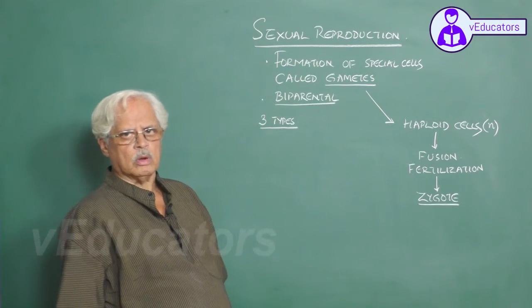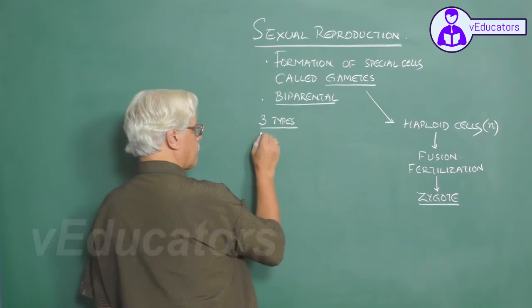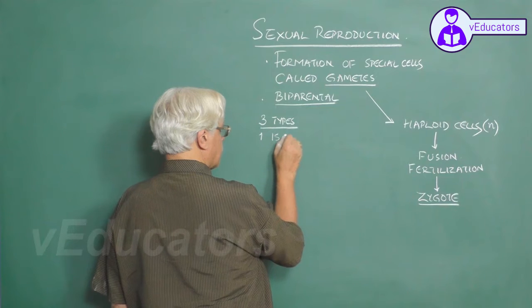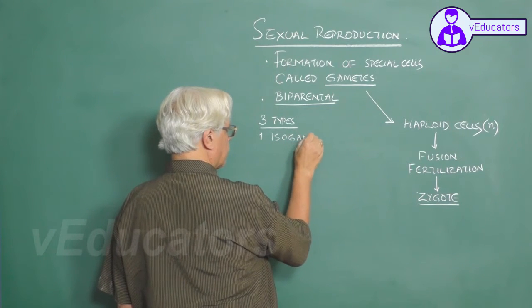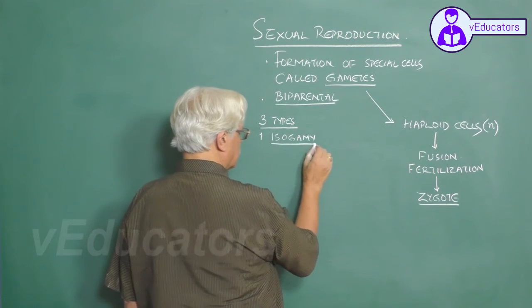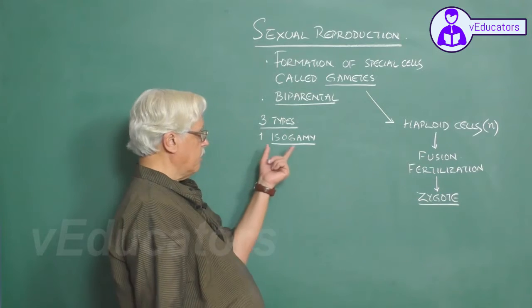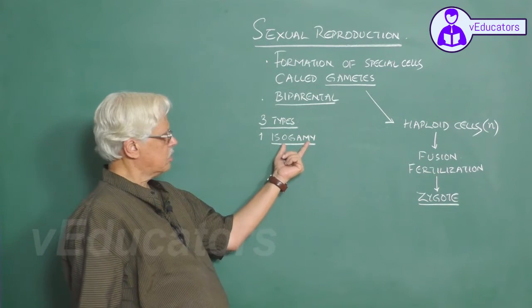One is called isogamy. Iso means similar, gamy means fusion.